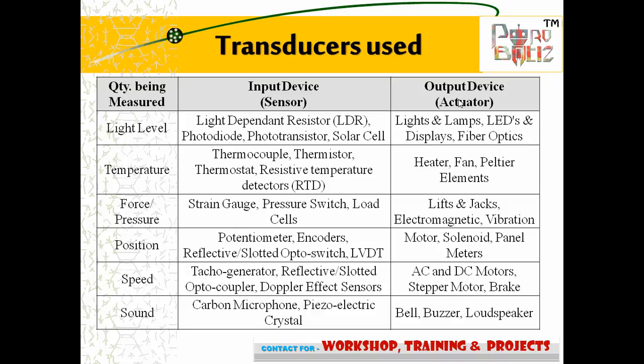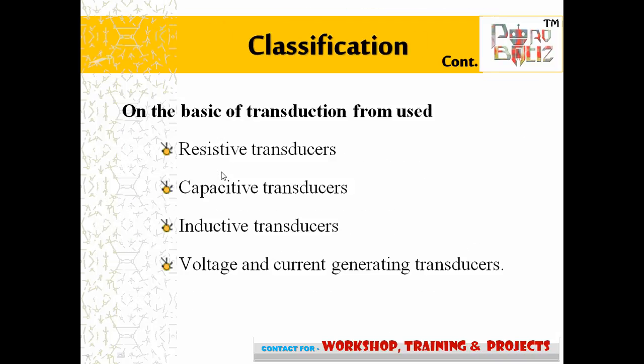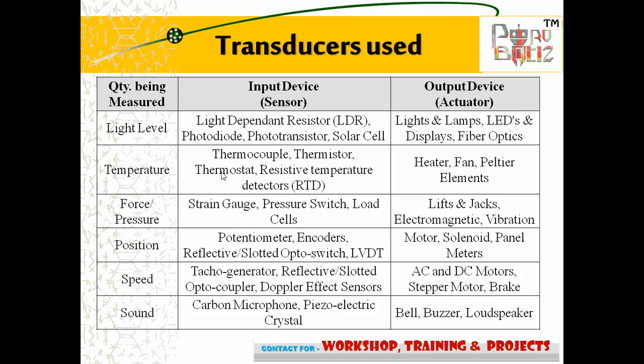Now I will explain the transducers used. Here are the quantities being measured. So many quantities are there, like light level, temperature, force or pressure, position, speed, sound. Here are the input devices, sensors, and here are the output devices, actuators, when the sensor is a primary sensor.